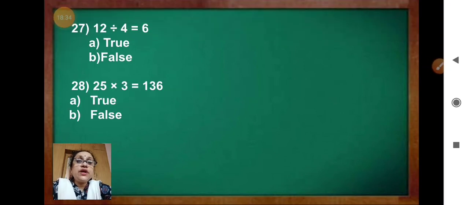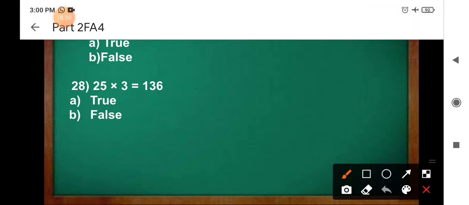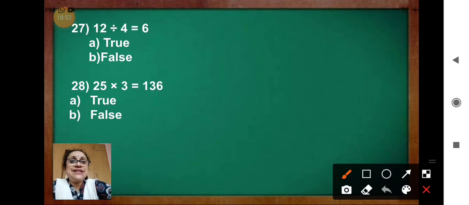Question 27. 12 divided by 4 equal to 6. True or false? Say the tables of 4. So 4 sixes are 12. No, 4 threes are 12. So the answer is false.